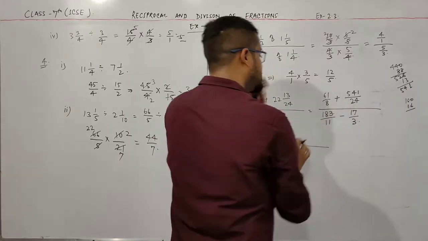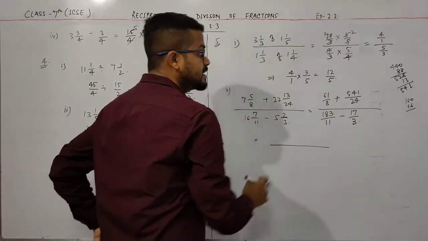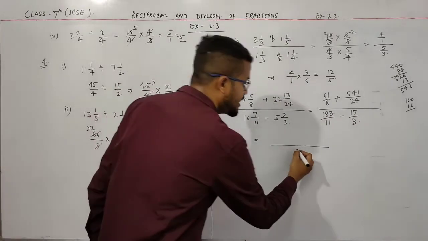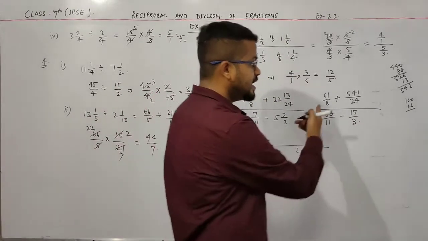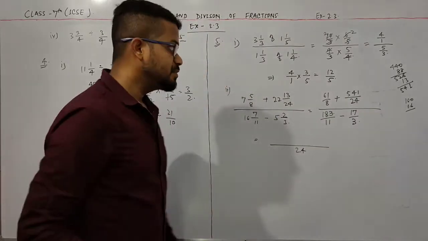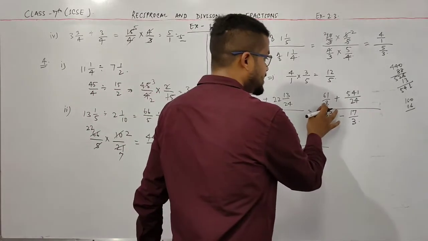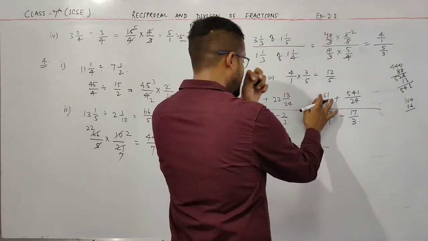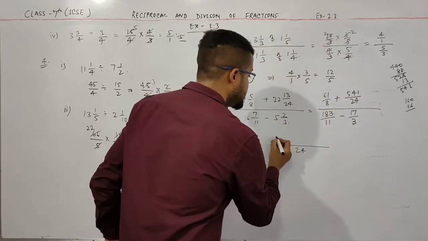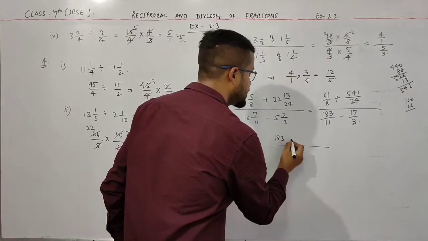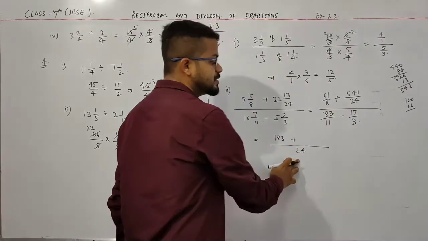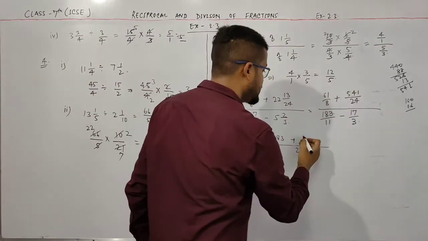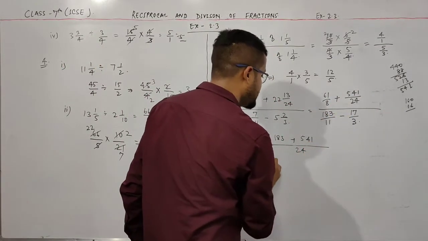Now I take LCM of 8 and 24 in the numerator. So LCM of 8 and 24 is 24. Okay, LCM of 8 and 24 is 24. Now divide 24 by 8. So 8 3s are 24. So simply I multiply this 61 with 3. So this is 183 plus, this is 24 and this is 24. 24 divided by 24 is 1. So multiply this 1 with 541. So simply write here 541.